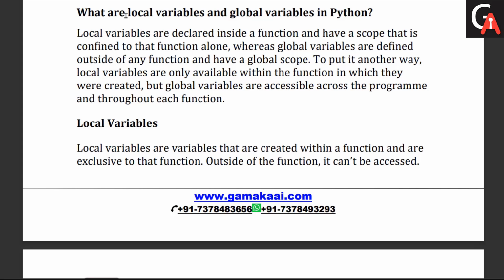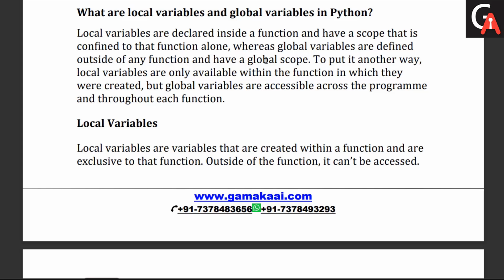What are local variables and global variables in Python? It's one of the most important interview questions. Local variables are declared inside functions and have a scope that is confined to that function alone, whereas global variables are defined outside any function and have a global scope. To put it another way, local variables are only available within the functions in which they were created, but global variables are accessible across the program and throughout each function.